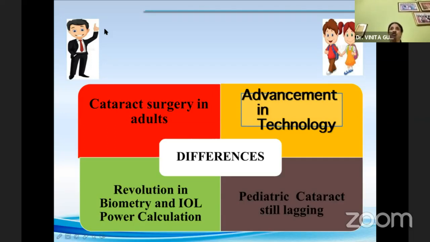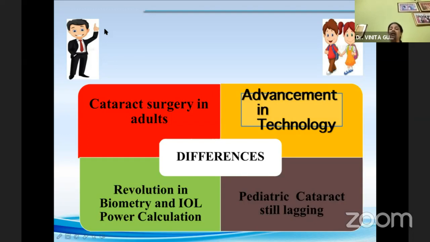So what are the concerns which we face? There are the measurement issues, there are IOL power calculation issues, there is the issue of target refraction, there are different types of IOL issues, what materials of IOLs to be used, and besides, the long-term issue of the myopic shift and the visual axis opacification. As we all know, the normal axial length of the eye around birth is 17 millimeters, with the maximum rapid growth occurring during the first 3 months, and then a slow growth till 15 years.